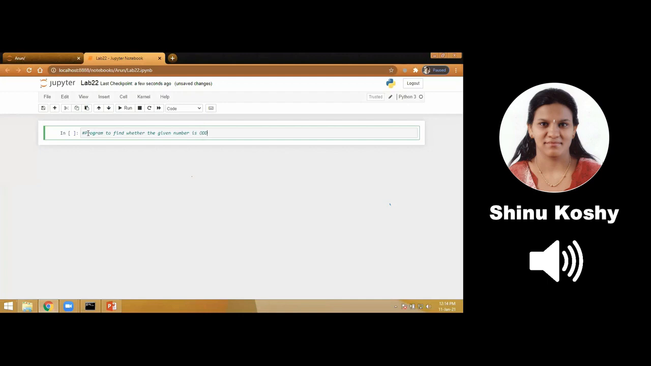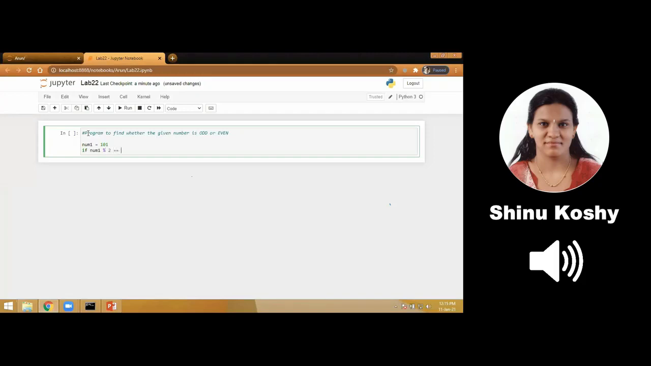Yes, the modulus operator. We are going to use the modulus operator for this program. First I store the number for which I want to check whether it is odd or even into a variable called num1. The variable name is num1. The value stored inside is 101. I want to check whether 101 is odd or even.